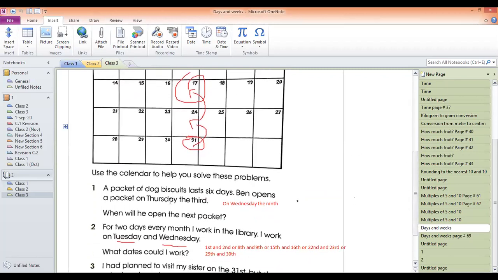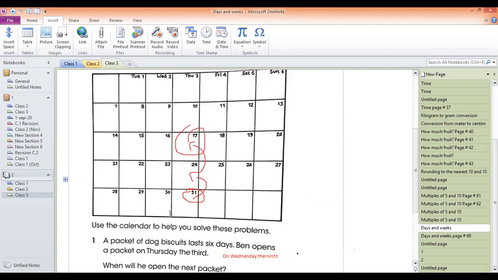A packet of dog biscuit lasts 6 days. Ben opens a packet on Thursday the 3rd. When will he open the next packet? So this is the question. You know the biscuit packet lasts how many days? 6 days. And Ben opens a packet on Thursday the 3rd.